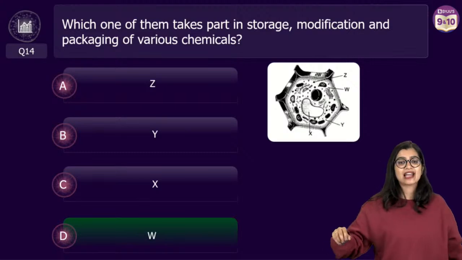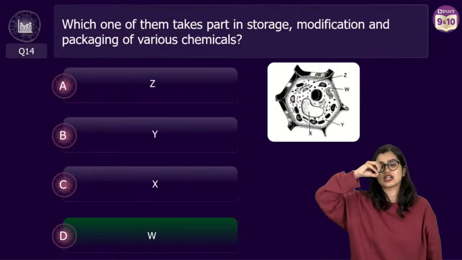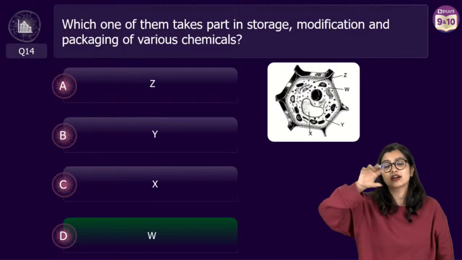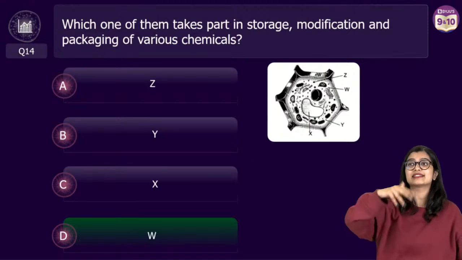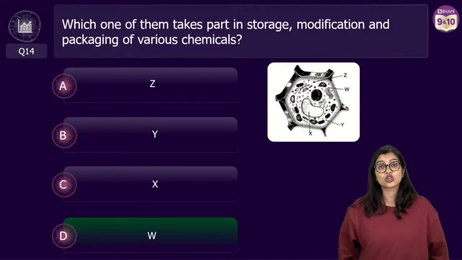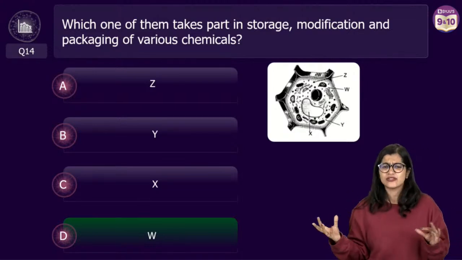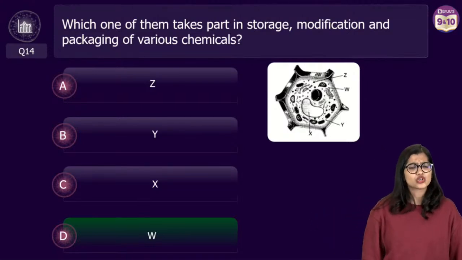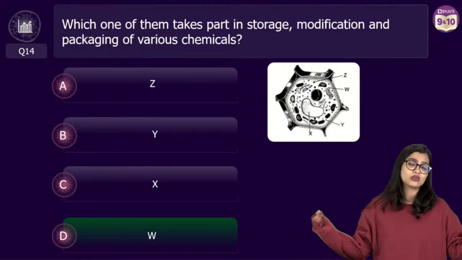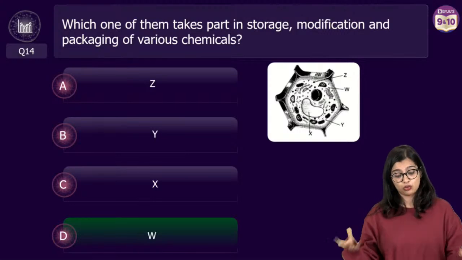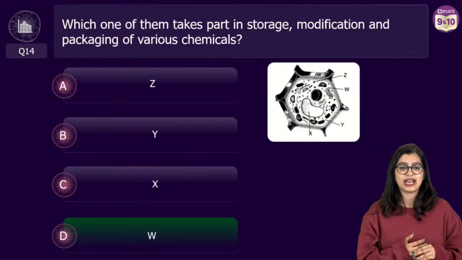Ma'am, vacuole and vesicle? Vesicles are for transport. They are small structures synthesized by the Golgi so that the proteins or carbohydrates it produces can be transported. A vacuole is a huge storage sac. In plant cells, they are big; in animal cells, they are smaller. So, Soumya, I hope I've clarified your doubt. We're talking about Golgi bodies, whose main function is storage, modification, and packaging. You can just rewind back.